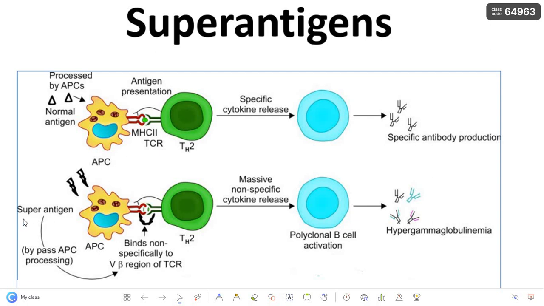But on the other side, the superantigen bypasses this process, binding with the variable beta region of the T cell and MHC2 directly without entering the cleft region. This causes massive non-specific cytokine release, which leads to polyclonal B cell activation and many antibodies being released, hypergammaglobulinemia.